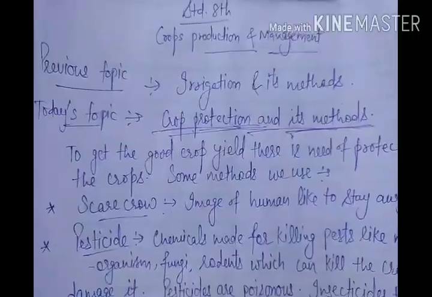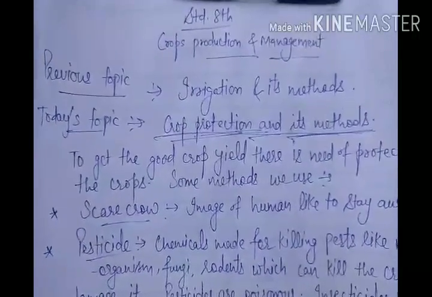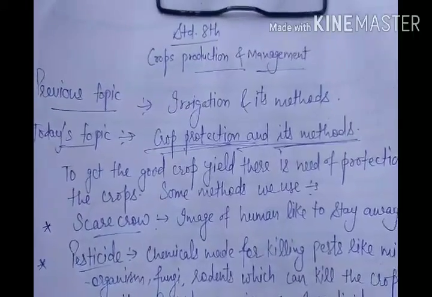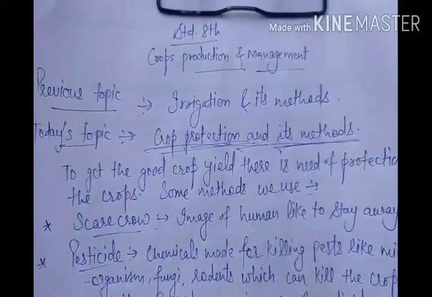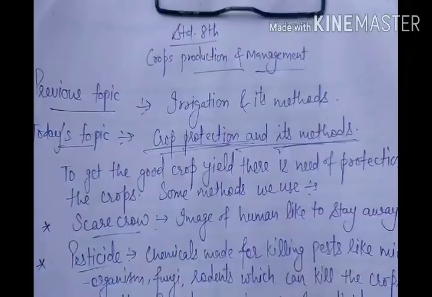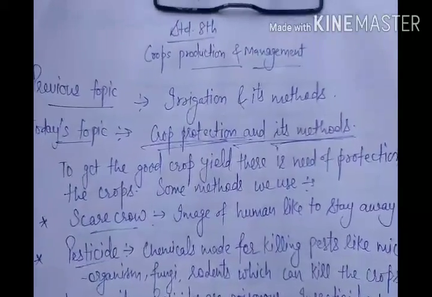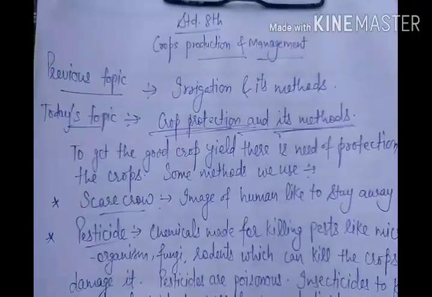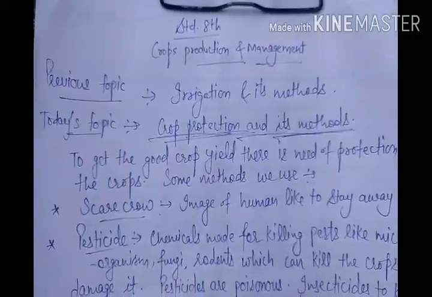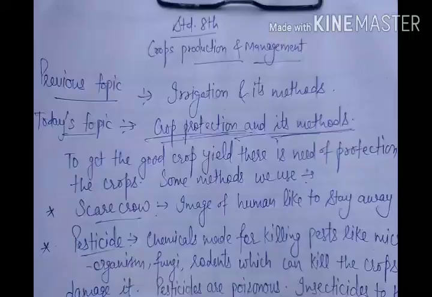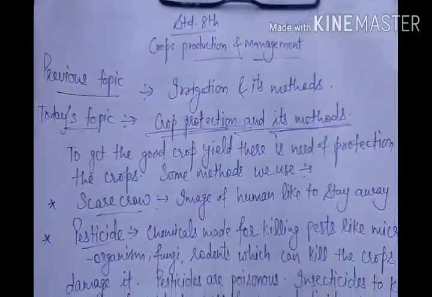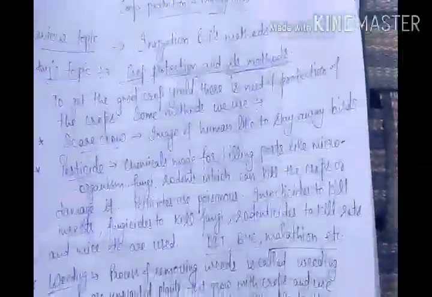So in which way can we do protection, and what are the main problems that occur? Crops are growing, so animals can harm them, birds can harm them, even small insects, microorganisms and rats can harm and damage the crops, and also some kinds of diseases can be there. To stop all these things and to protect the crops, we use some methods that are called crop protection methods. In that, the first method is the scarecrow.